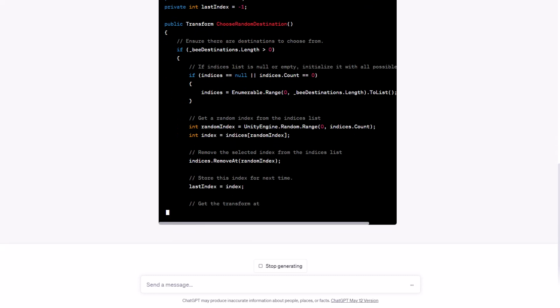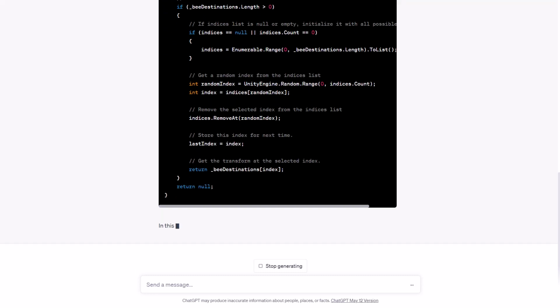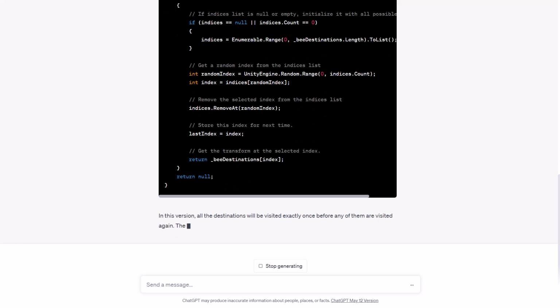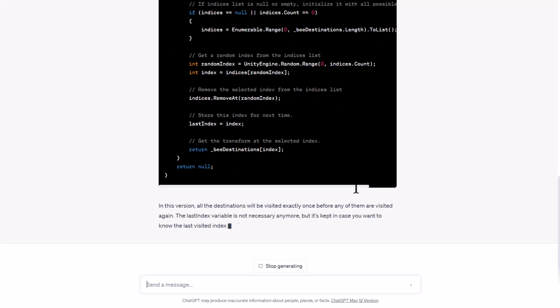If B destination's length is greater than 0, if indices is null and indices count is equal to 0, then indices is equal to the range. Oh, okay, so the number of integers between 0 and the length. And then it randomizes them. Oh, no, it picks a random one from the indices and then gets it and removes it from the list. This is a little bit confusing.